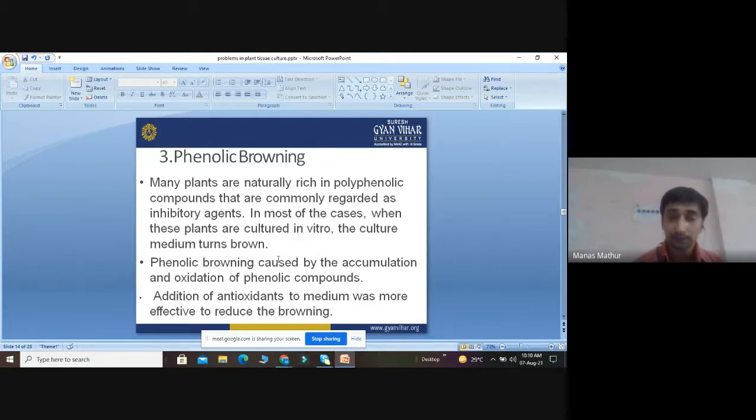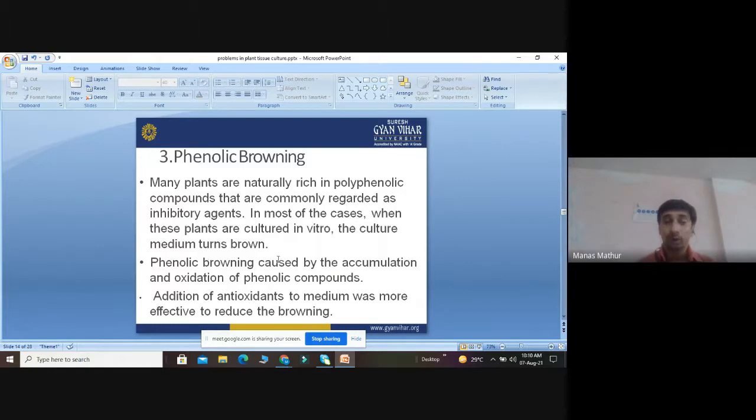In most cases, when these plants are cultured in vitro, the culture medium turns brown in color. When these plants are inserted in the medium, the medium becomes brown. This phenolic browning is caused by the oxidation of phenolic compounds. What happens when the brown color appears? It damages the enzymatic activity of the plant, so there is no proper germination.